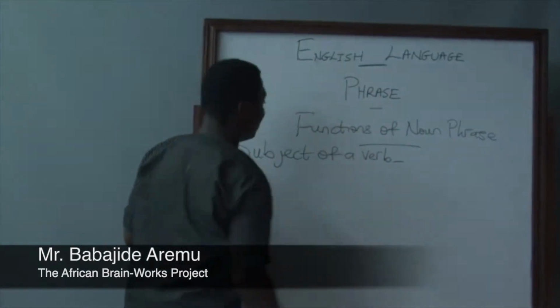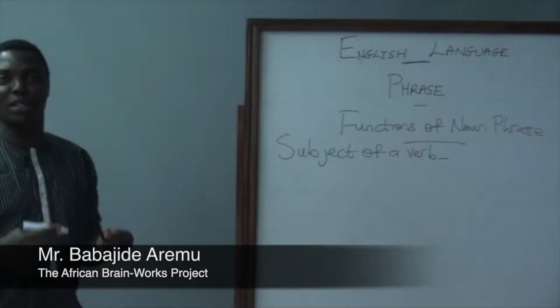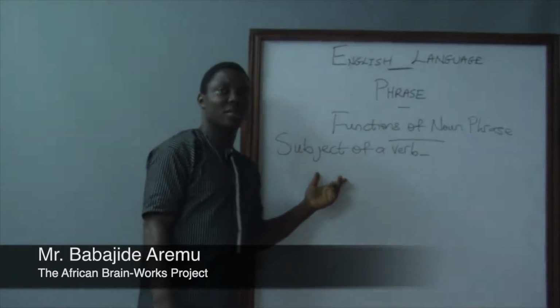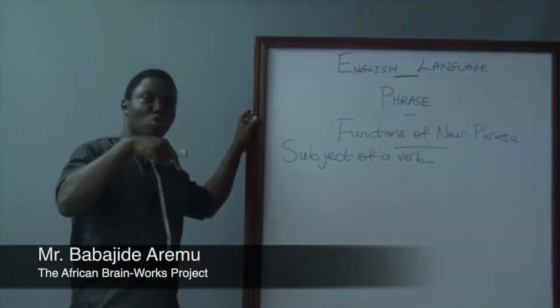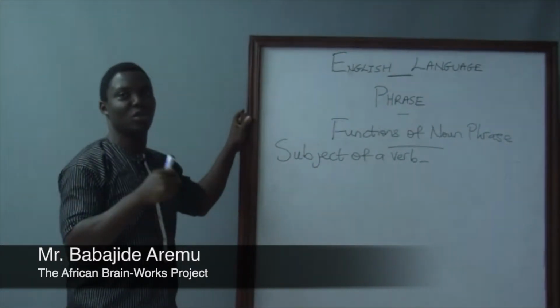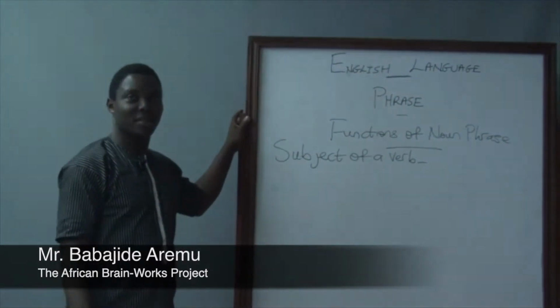Before I go on to give an example, what is a subject? A subject is the doer in a given sentence, the performer of an action in a given sentence.